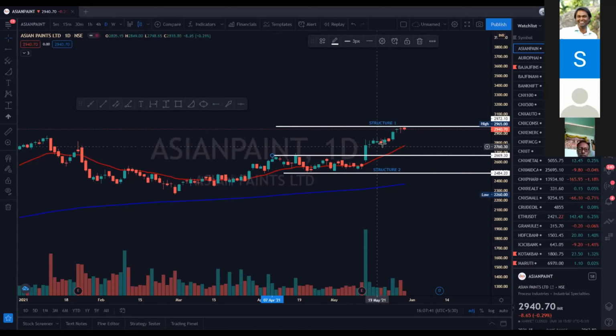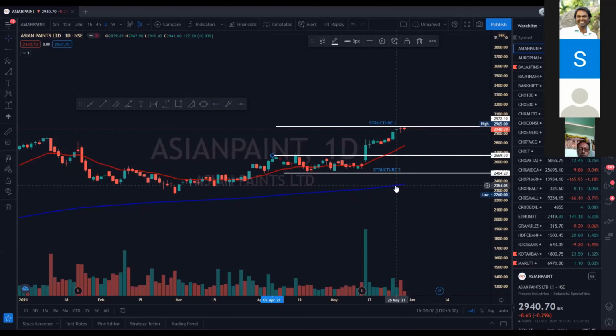So we want the stock to be at least here to retest this level. I will buy the stock near 2669 once it retests. It will also retest the 20 EMA on a daily chart. So the trend is bullish, but it has to retest.